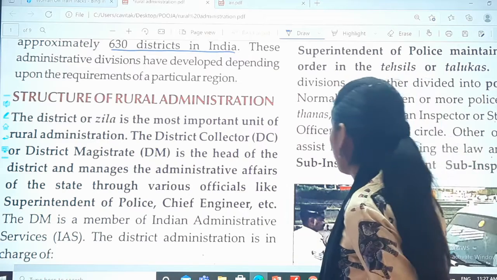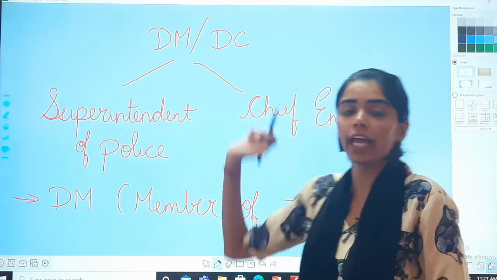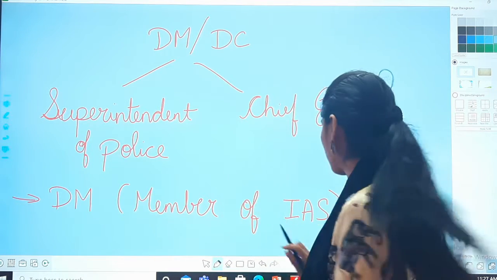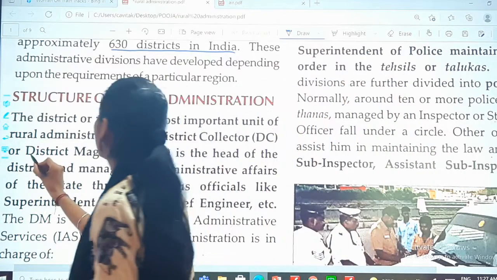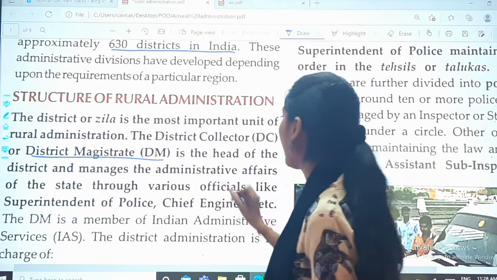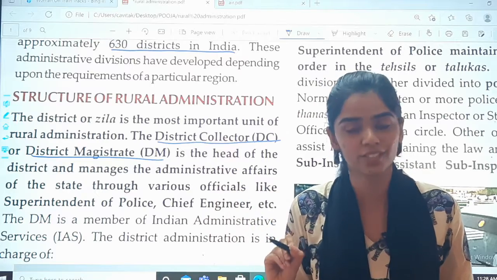Now see, I will show you one more thing, that is DM or DC. Over here in the textbook there is the word DM or DC. DM means the district magistrate. You have heard this word, right? And DC means the district collector.